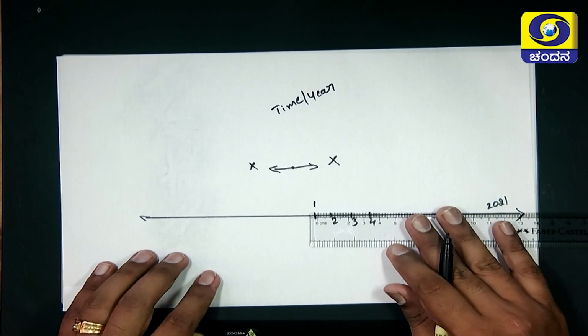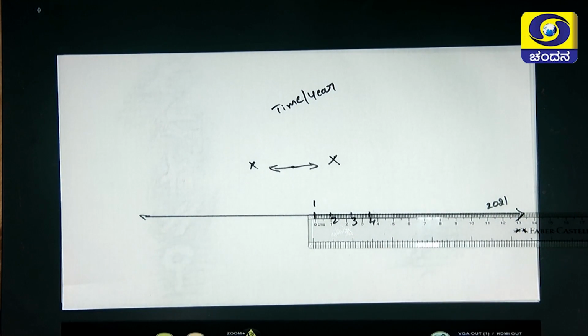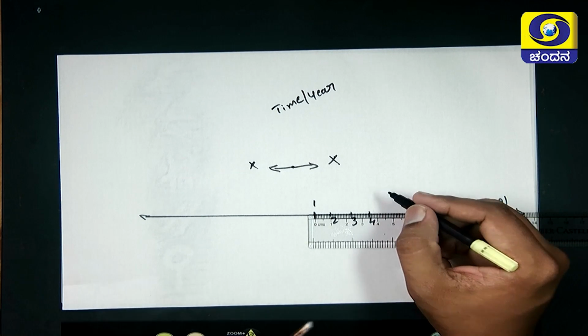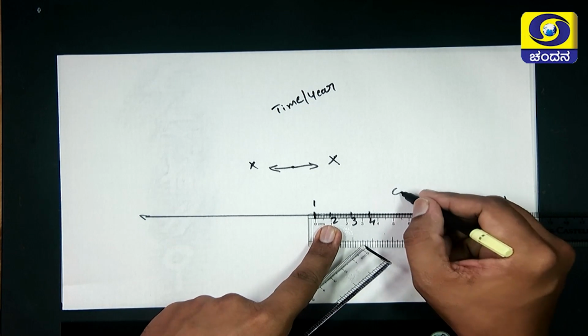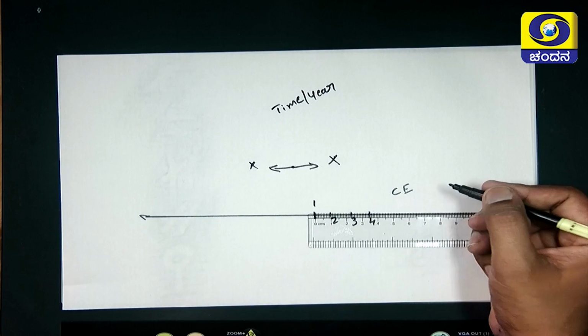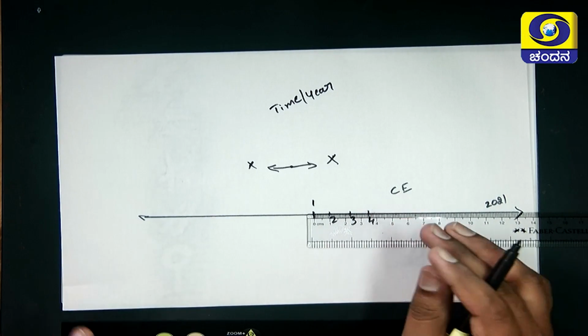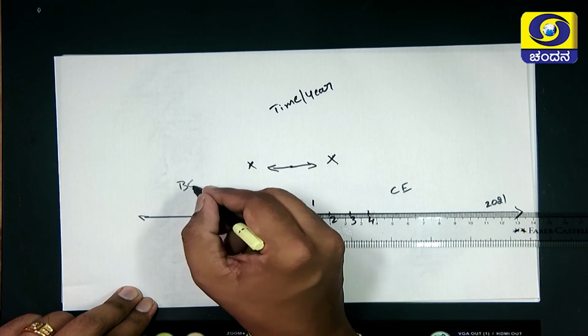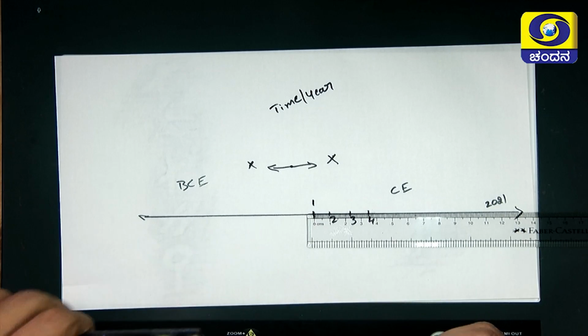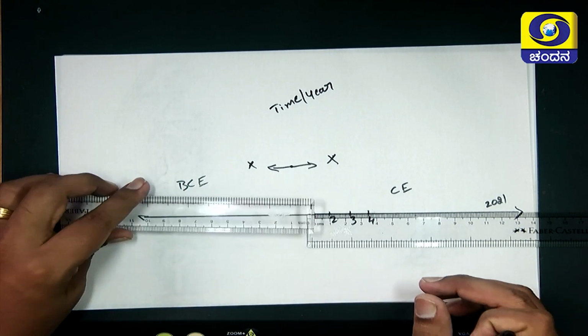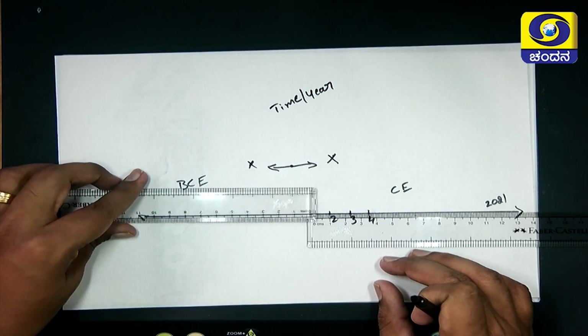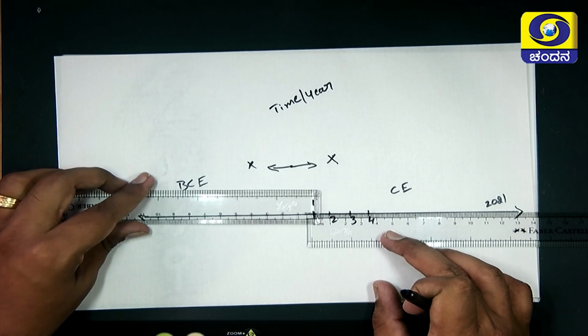This is the time of today. And then what is this? We call it CE, common era. Now, what is BCE? BCE is that we don't know when the time was started. Then see, from here the same kind of thing.